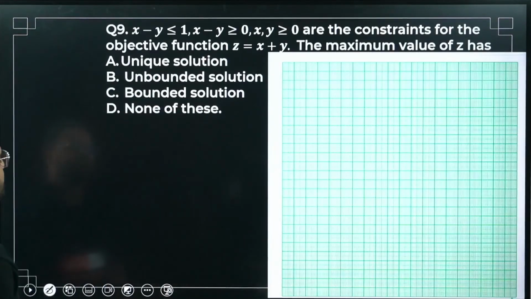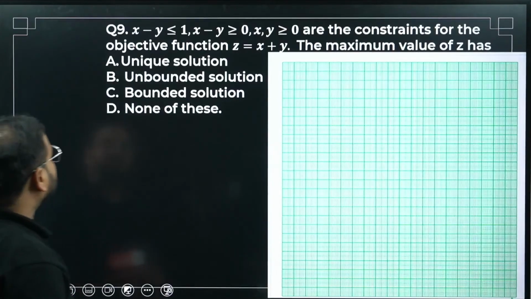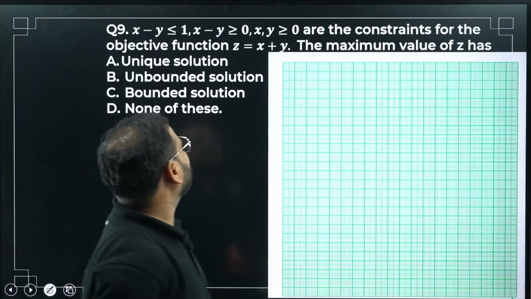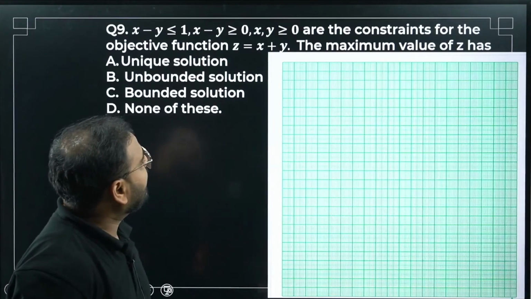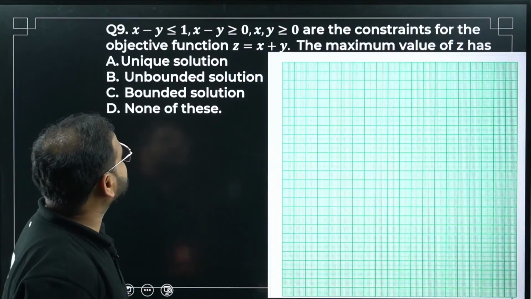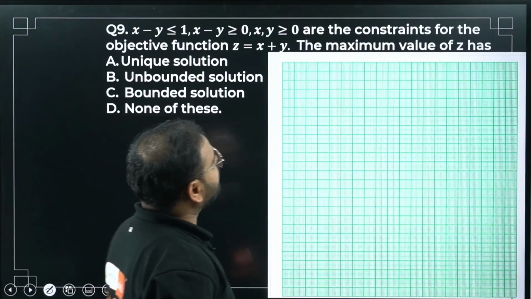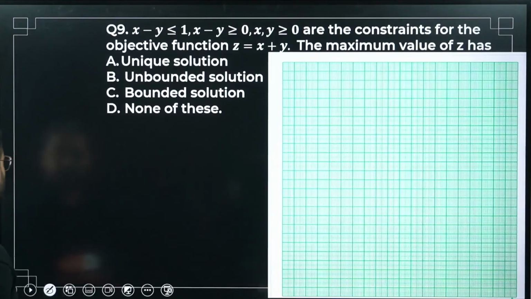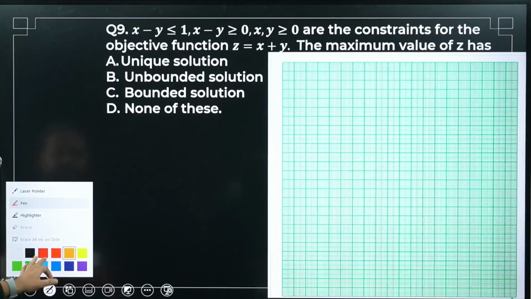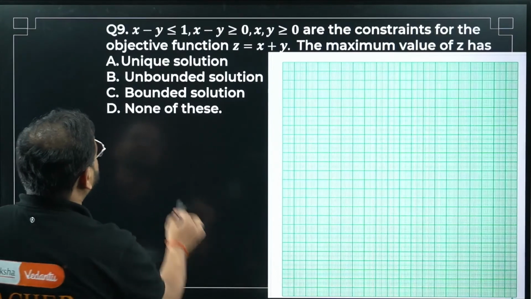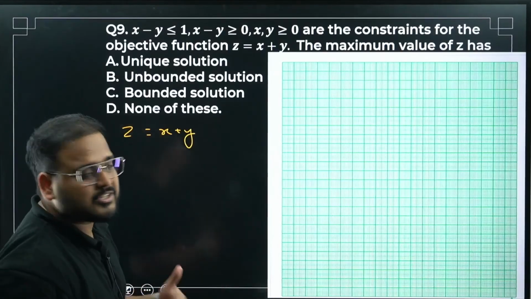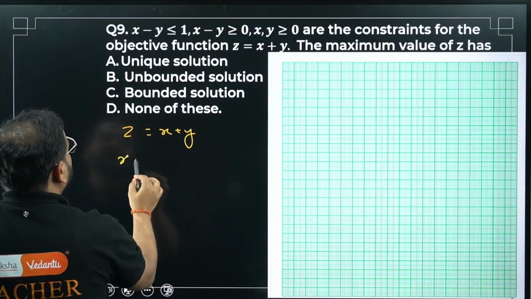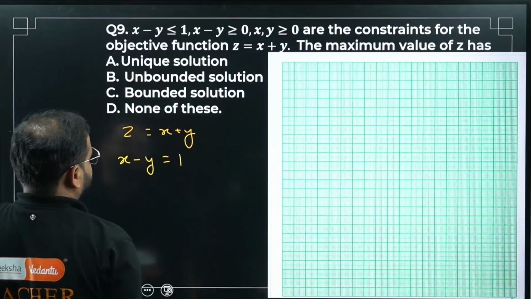Moving on to question number 9. x minus y less than or equal to 1, x minus y greater than or equal to 0 are the constraints for the objective function z equals x plus y. The maximum value of z is what? Please check. So let me write z first, x plus y. Write the equations from the inequalities. x minus y equal to 1.